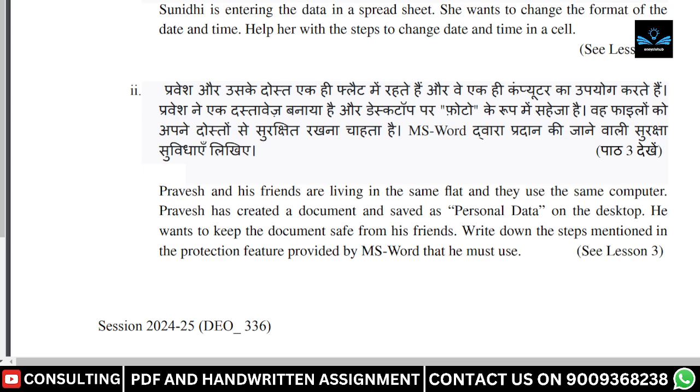Question 1B is: Pravesh and his friends are living in the same flat and they use the same computer. Pravesh has created a document and saved it as personal data on the desktop, and he wants to keep the document safe from his friends. Write down the steps mentioned in the protection feature provided by MS Word that he must use. This question is taken from lesson 3, and you have to answer in 40 to 60 words.